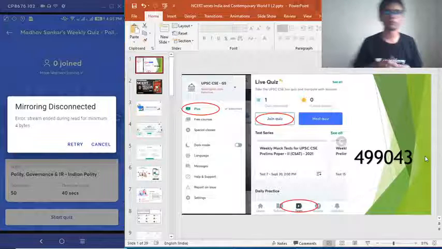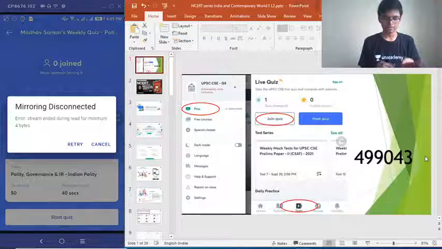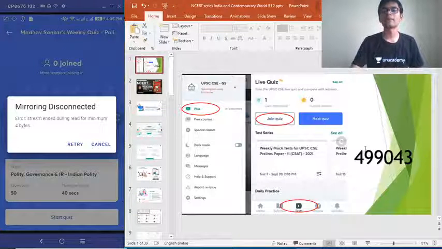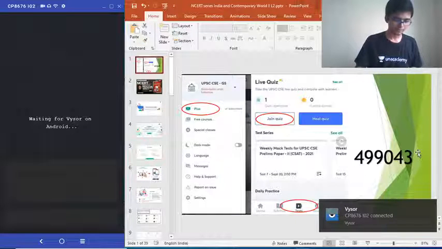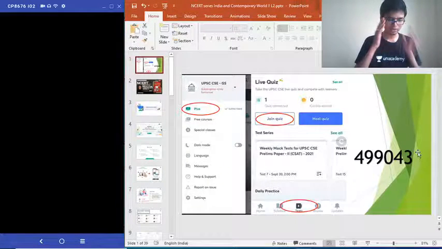There is no payment or anything like that. Just download the app and join this quiz. Under the test tab, hit the join quiz button and enter this code: 499043. Yes, 2 people have so far joined.